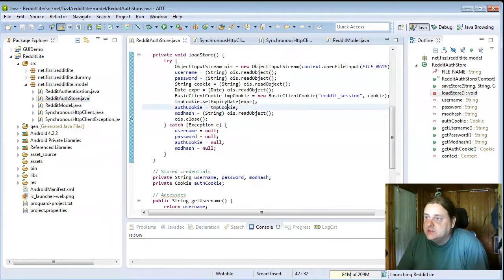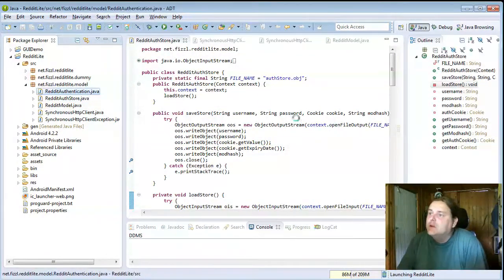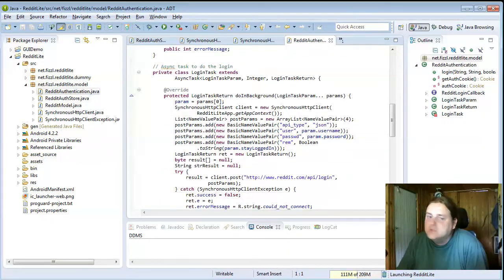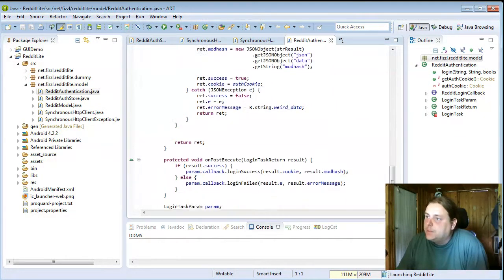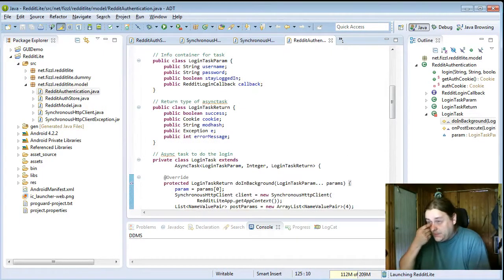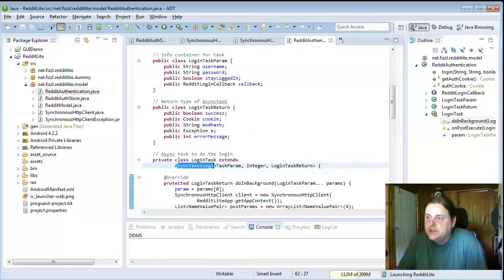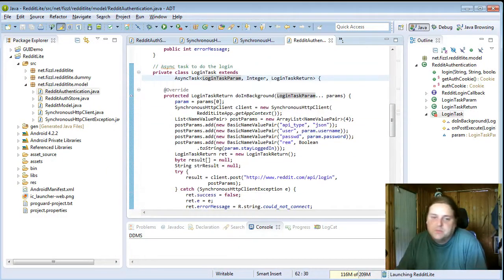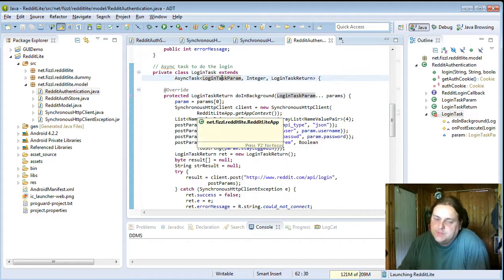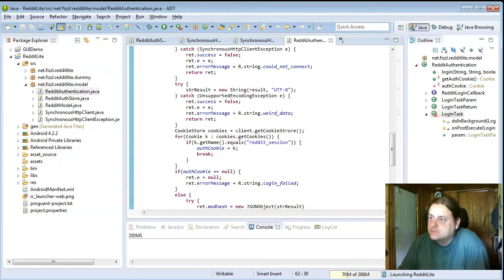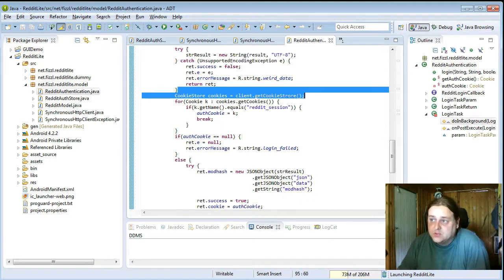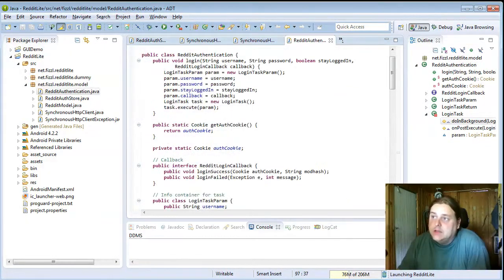And authentication, I made this class here, which will have its own asynchronous task to just post the login information to Reddit and get the mod hash and the HTTP cookie, which will be used for authentication. I'm actually not sure how the mod hash works yet, but I think we should be fine with just the cookie, which is called reddit_session.